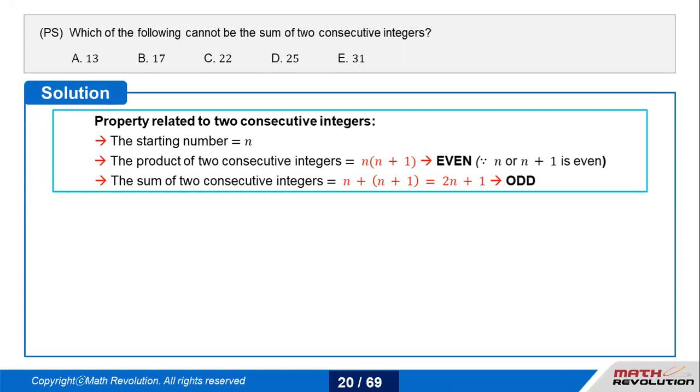So now we know that the sum of two consecutive integers will always be odd. When I know this, I'll quickly jump to the options to check by chance if there is any even. Right now, it is being seen that C, 22, is an even number. Now the sum of two consecutive integers can never ever be even. So that particular option is out.